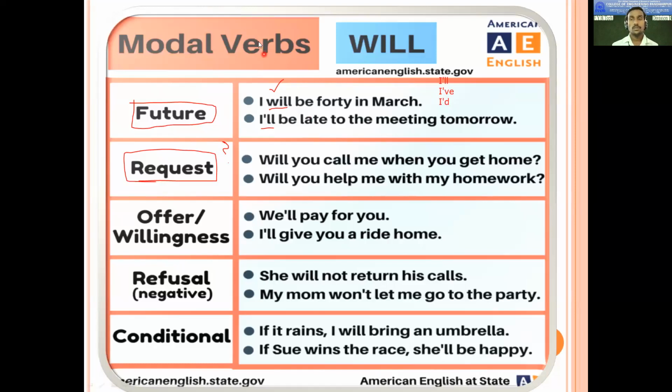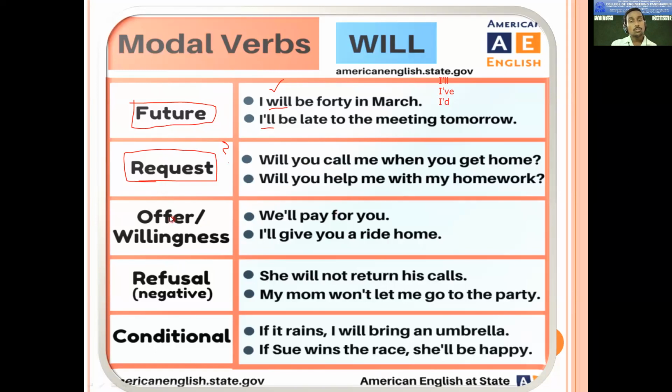How can you? Yes. Will you drop me at my home? Yes, that is a good example. Will you drop me at my home? That will be a fine example. So like that, people can make requests for a number of things. Will you just give me some money or something like this also? So this way we can make requests.